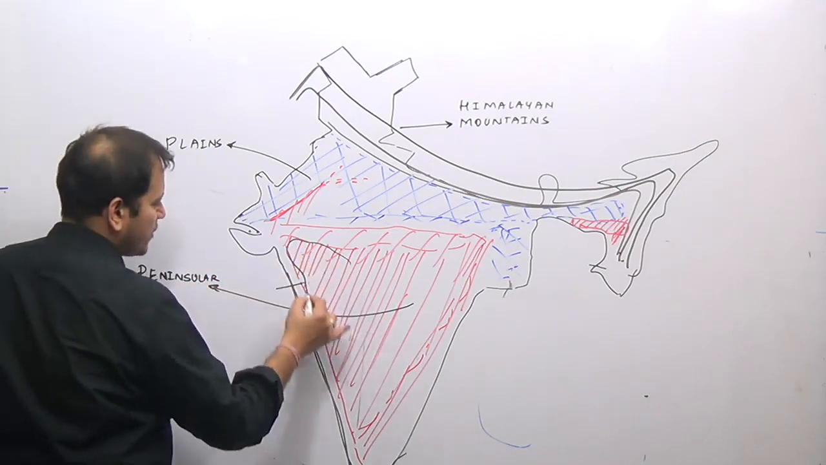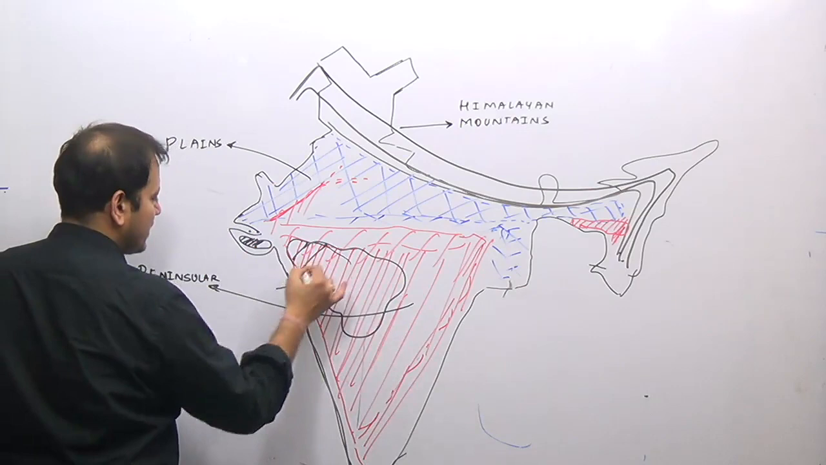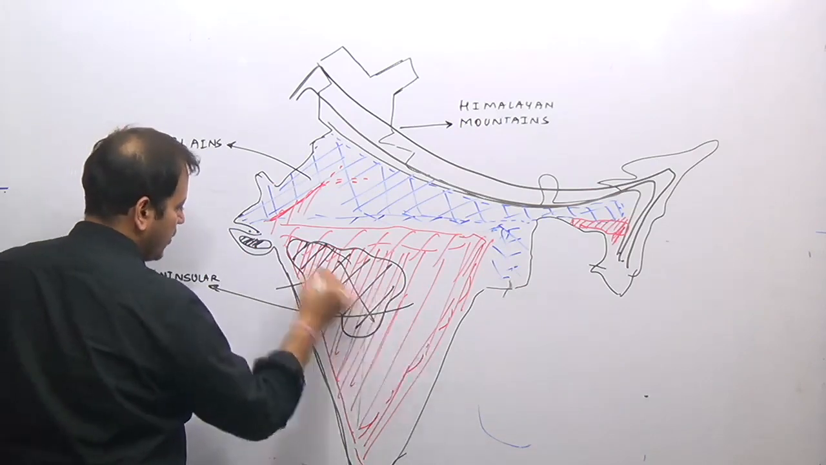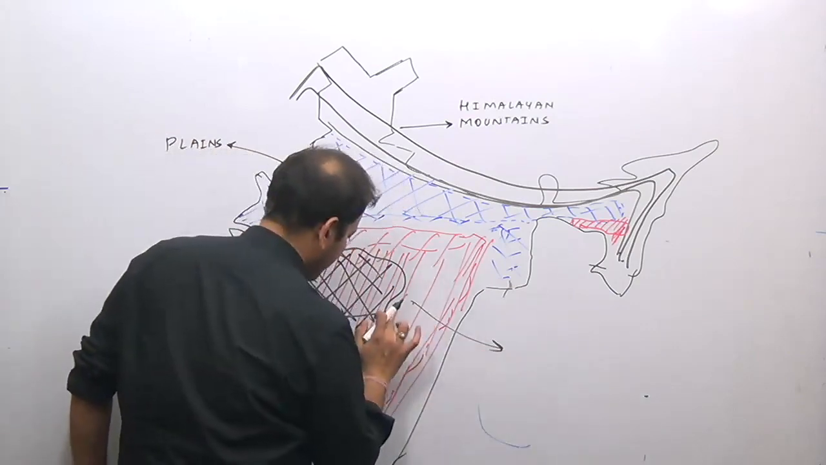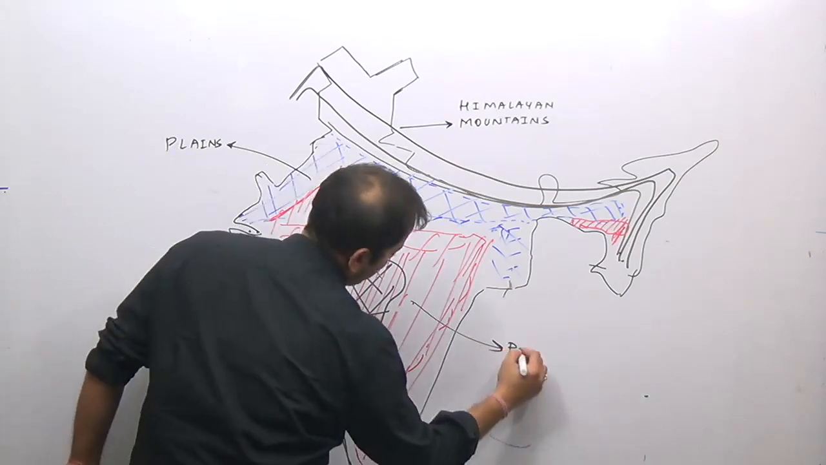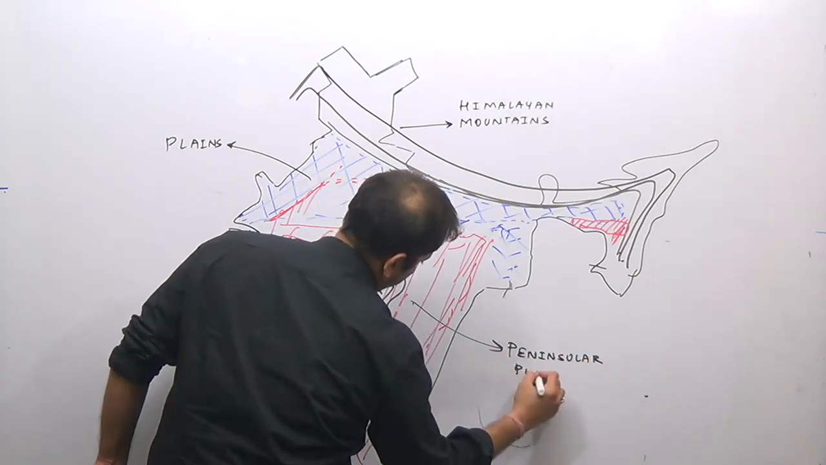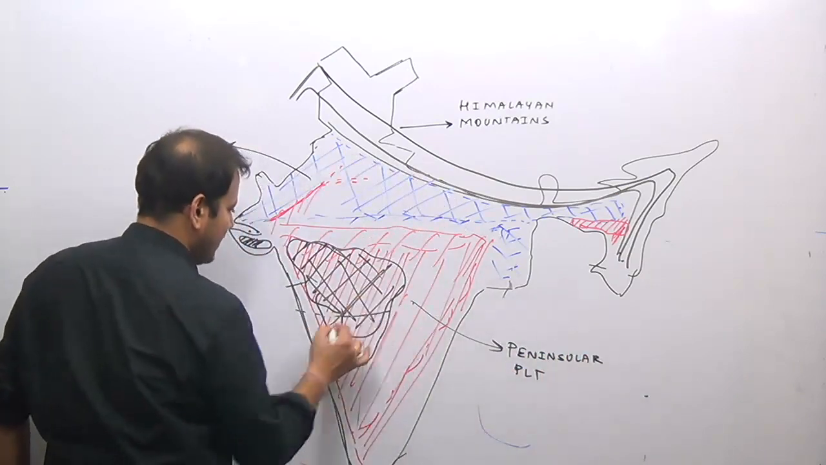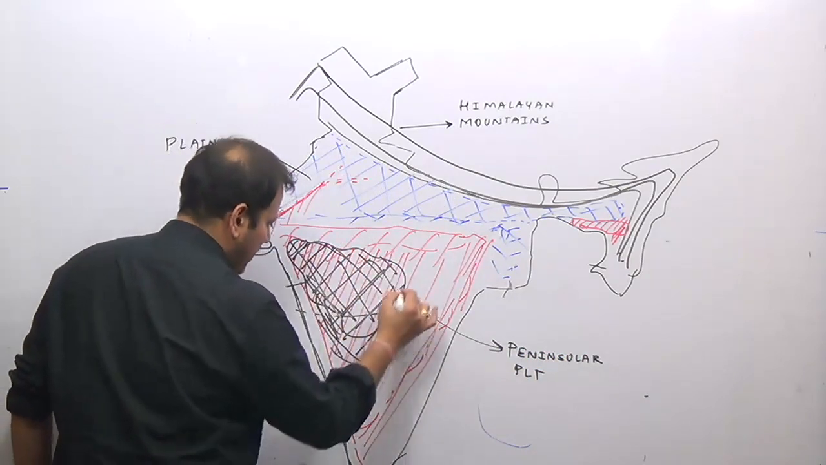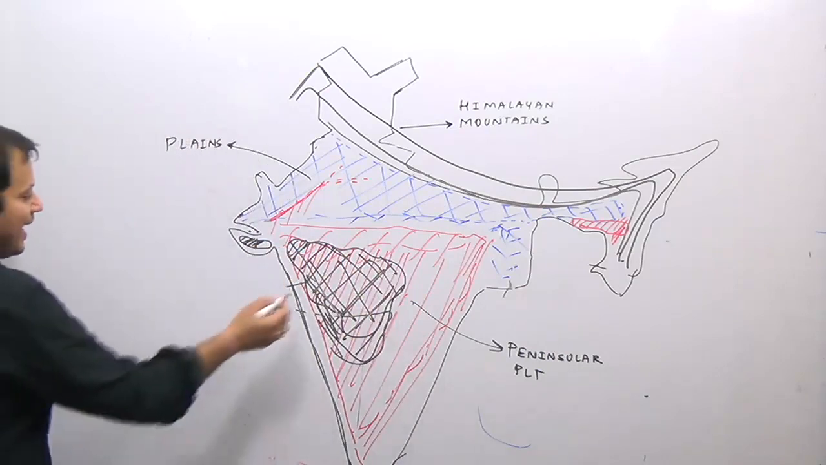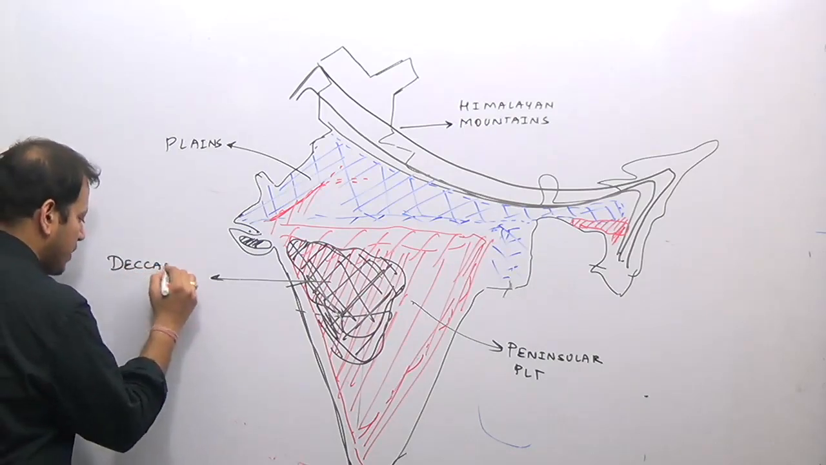And some part of this Peninsular Plateau has been covered by lava. So we call this the Deccan Plateau region, or the Deccan Lava Plateau. I should not be writing Peninsular Plateau here, I am writing it here. And this is the Deccan Lava Plateau region, mostly in the state of Maharashtra, but also in the states of Gujarat and to some extent Madhya Pradesh and Karnataka.